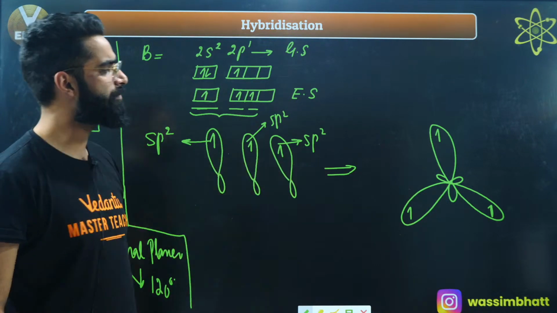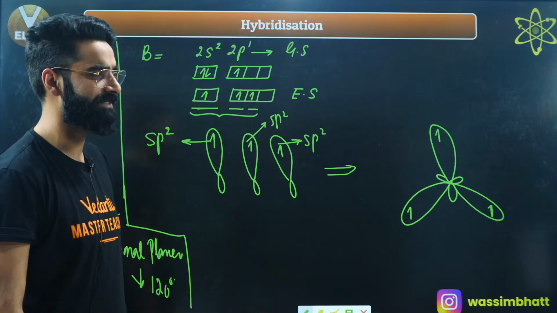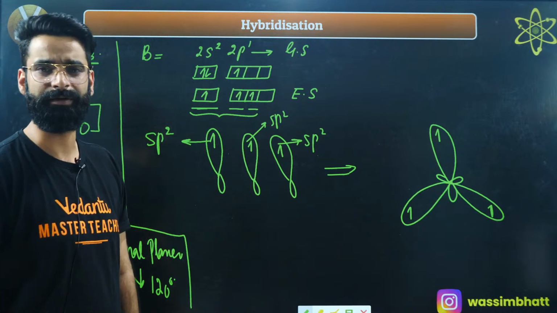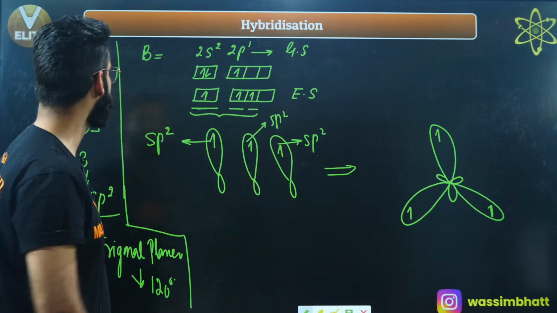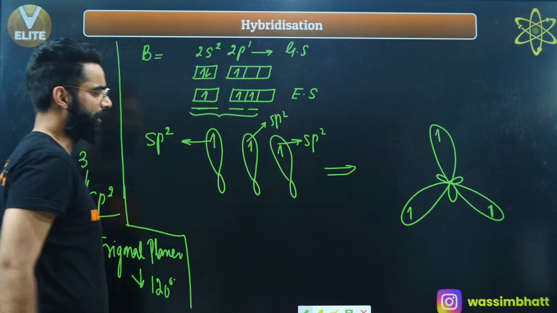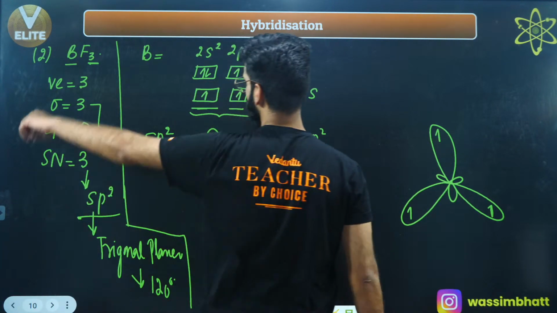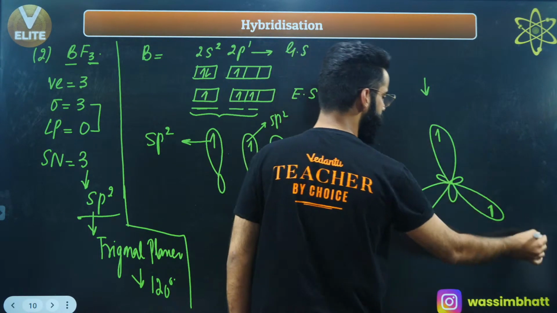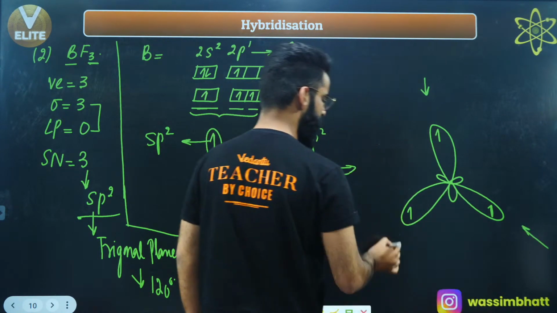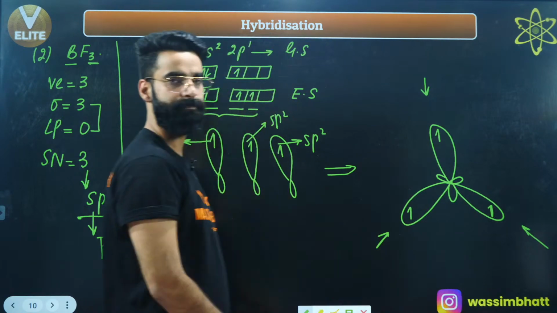Now once these hybrid orbitals have arranged themselves in such a way that there are minimum repulsions between them, what is going to happen? These hybrid orbitals are going to show the overlapping, right? Okay, how are they going to show the overlapping? See, boron is forming 3 bonds. This is boron right now, correct? One fluorine will come from this side, one fluorine will come from this side, and one fluorine will come from this side, correct?